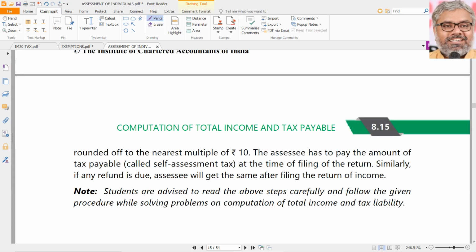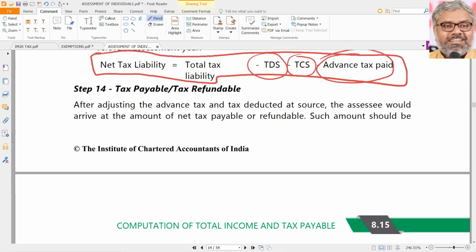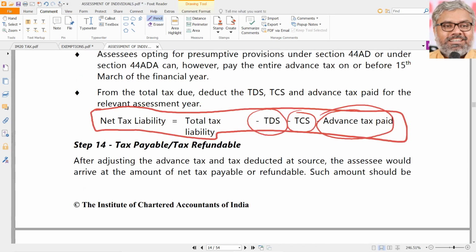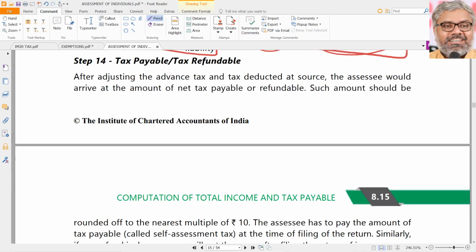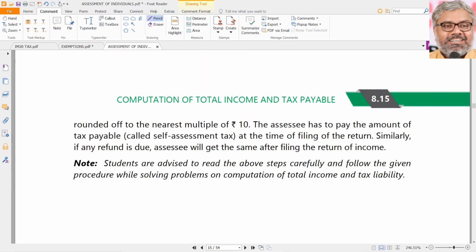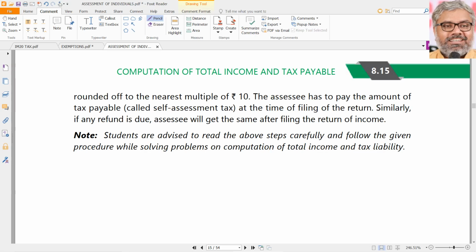Okay, that is the tax payable by the SSE. Or if it is negative, what does it mean? Already he has paid more tax in the form of TDS, TCS or advance tax, but finally his tax liability came less. Then the remaining amount the government has to refund to the SSE. That will be processed by the government. And if any refund is due, that will be claimed by the SSE when he files the return of income.